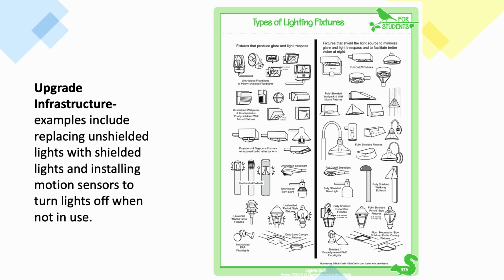Something else to mitigate light pollution is that you can upgrade your infrastructure. So things like replacing unshielded lights with shielded lights and installing motion sensors to turn lights off when they're not in use. In this graphic, the main difference is that on the left side you have fixtures that produce glare and light trespass. They don't really have any shields on them. The ones on the right are alternatives that have shields on the light to reduce any excess light that's not being used. I'll share a resource where you can find this list of lights shortly.